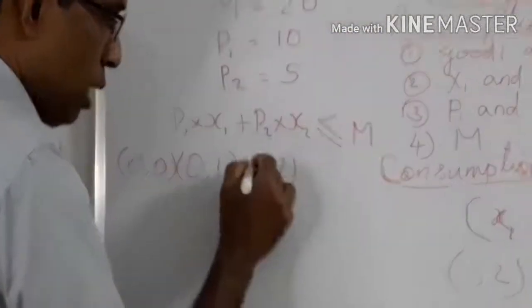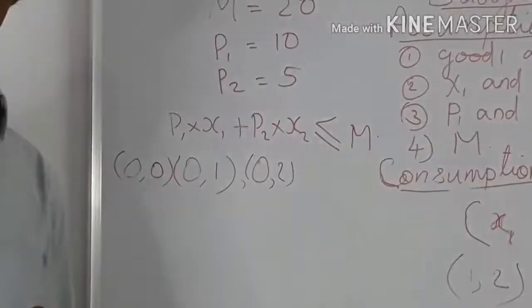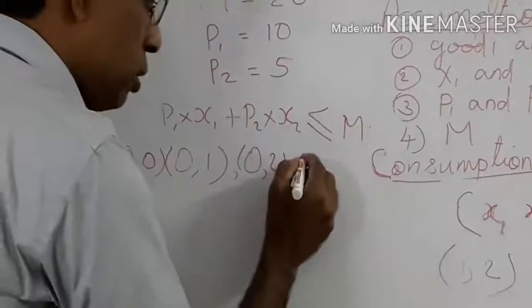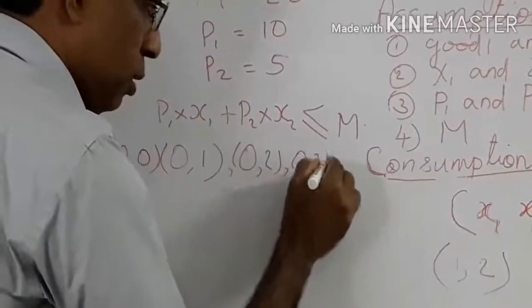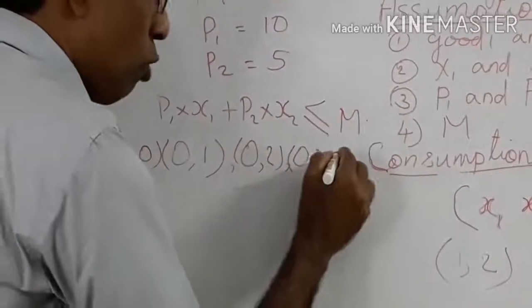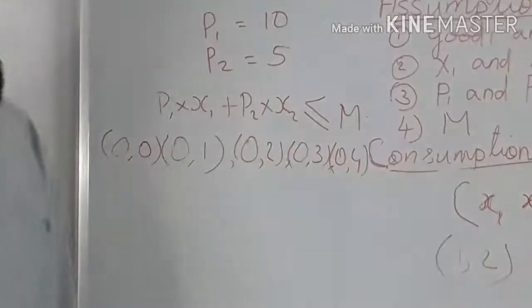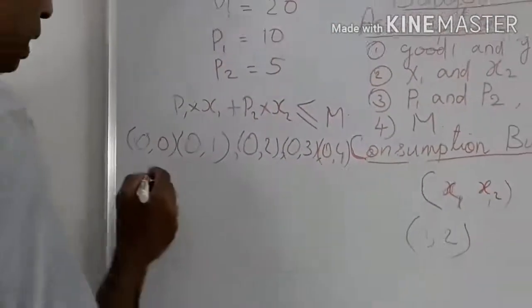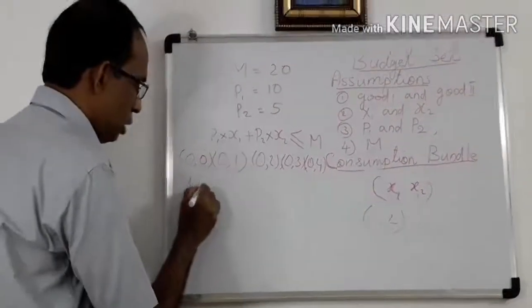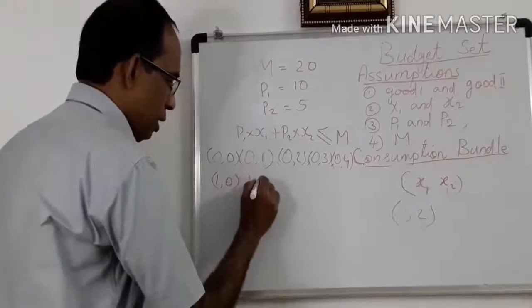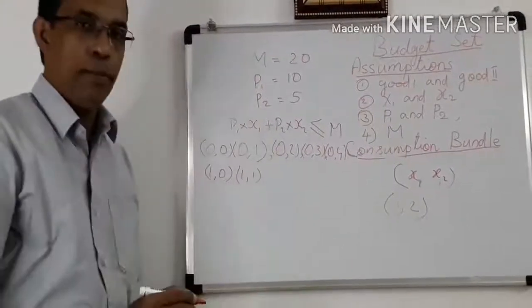This is also available to him because he requires only 10 rupees. Then another bundle (0, 3). Then (0, 4). His entire income, 20 rupees, is utilized. Then another bundle is (1, 0). This is also available to him. Then another one is (1, 1). This is also available to him.